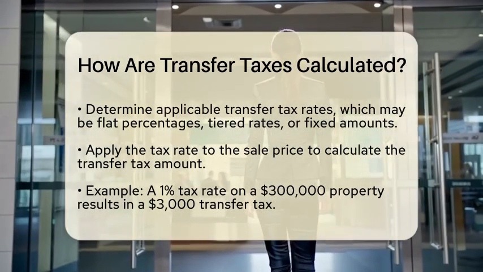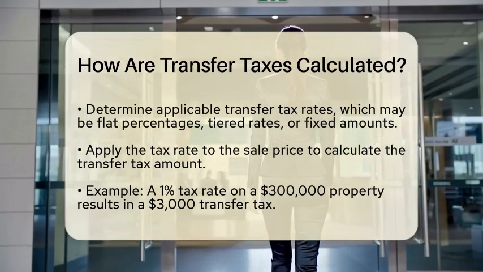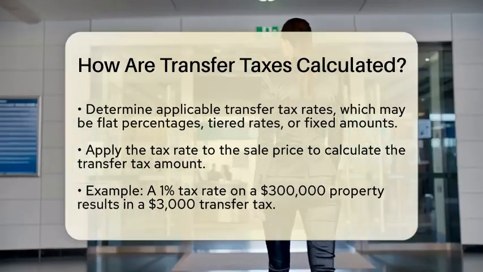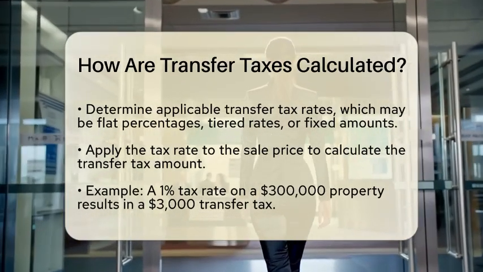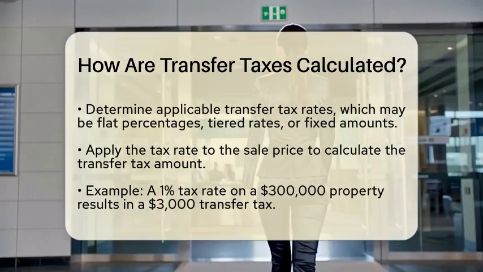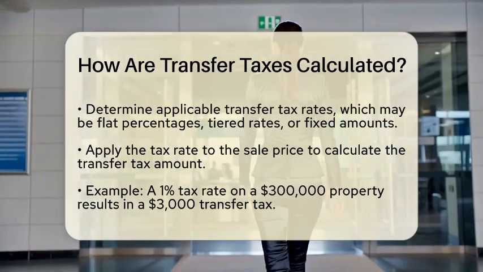Many jurisdictions impose extra taxes at the county or city level, which can be added to the state rate. Additionally, you should consider any exemptions or reduced rates that might apply. For instance, transfers between family members or first-time homebuyers may qualify for lower rates.